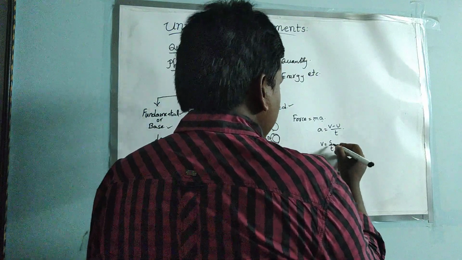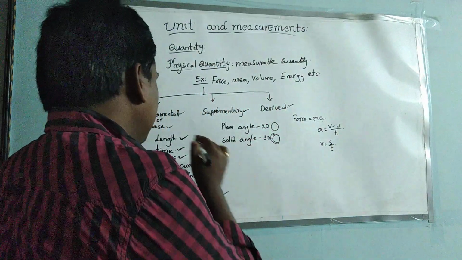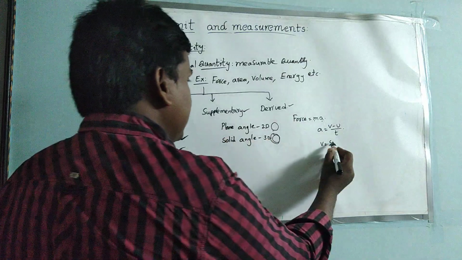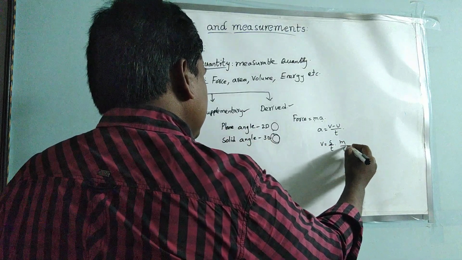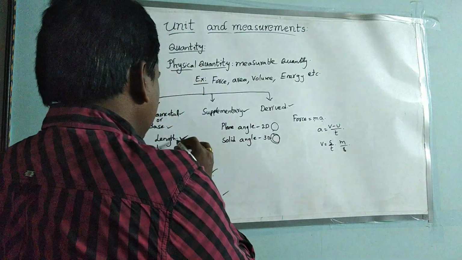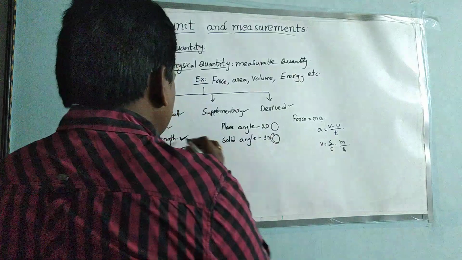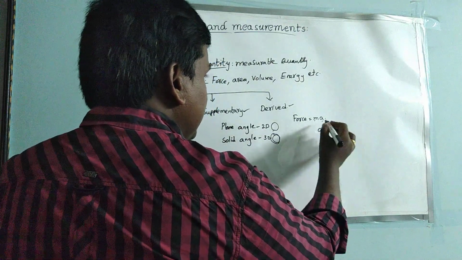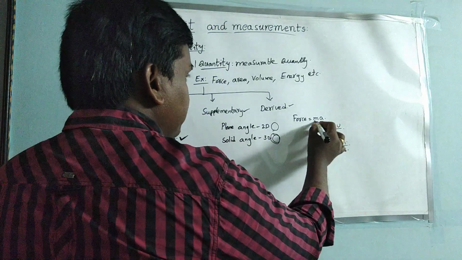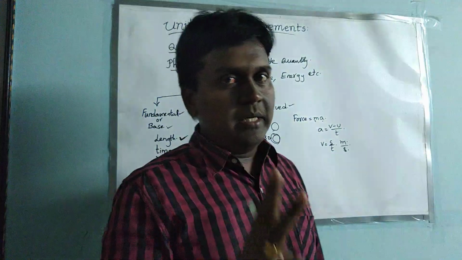That means distance by time. That means what we are covering here, distance in the sense length, meter, and time, second. So here we are covering two different base quantities, length and time, and again mass we are considering: mass, length, time. Three different base quantities are considered here.